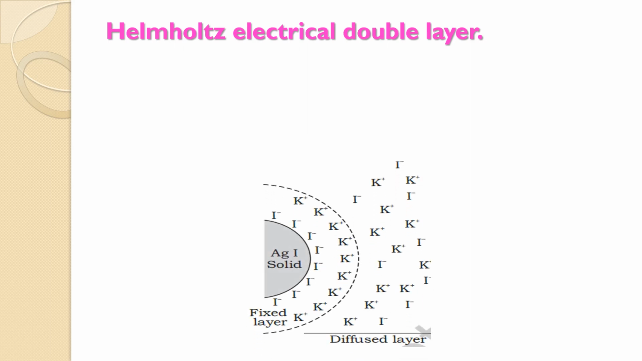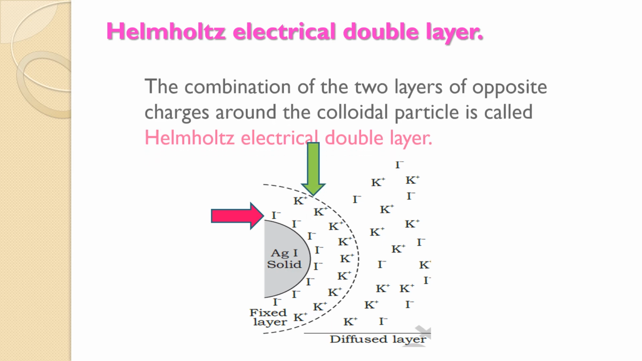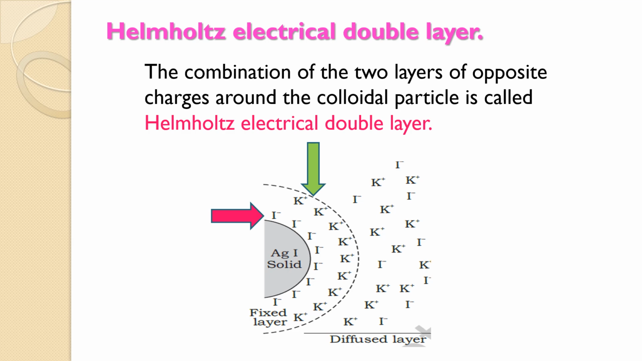Helmholtz electrical double layer. This can be clearly understood with the help of this figure. Here we can see this is silver iodide on which there is preferential adsorption of iodide ion. The counter ion is potassium. So, the combination of two layers of opposite charges around the colloidal particle is called Helmholtz electrical double layer.